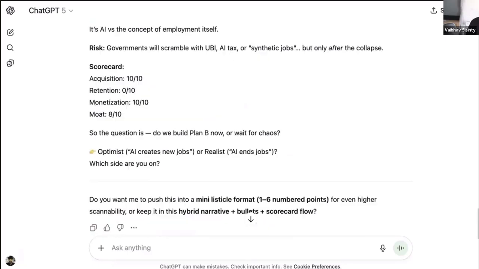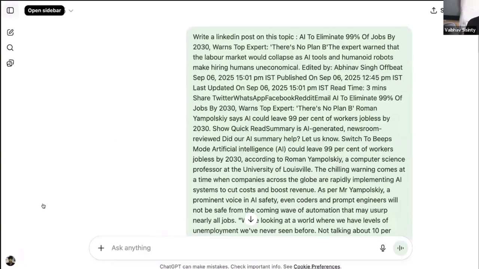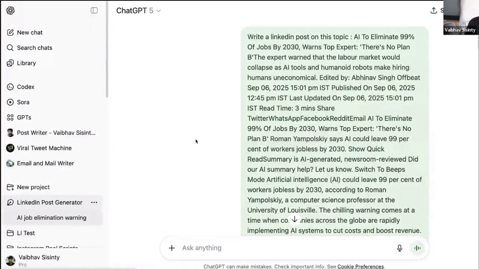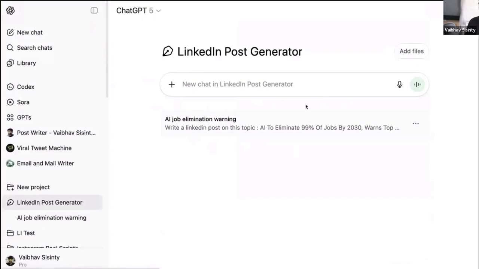Now, here's the crazy part. Your projects are right here. If you go to LinkedIn post generator, all the posts that you have ever created, or all the chats that you have ever had with this LinkedIn post generator, can be found right here.